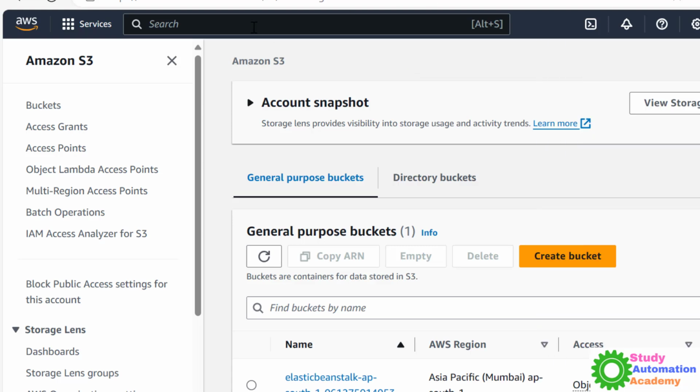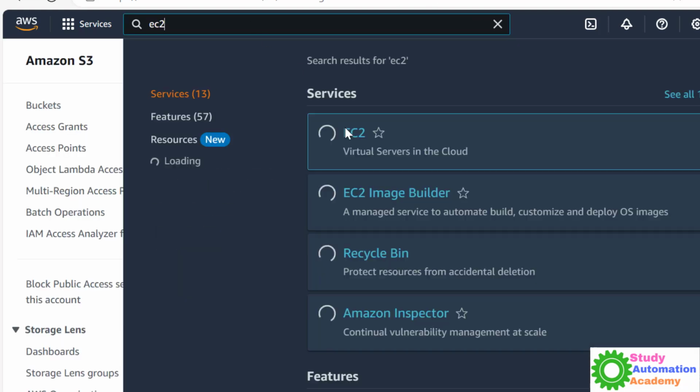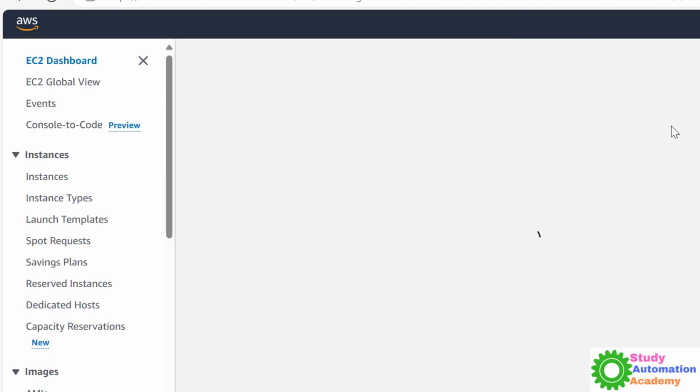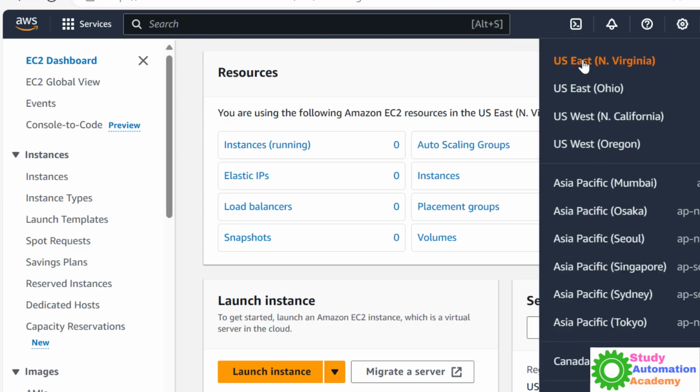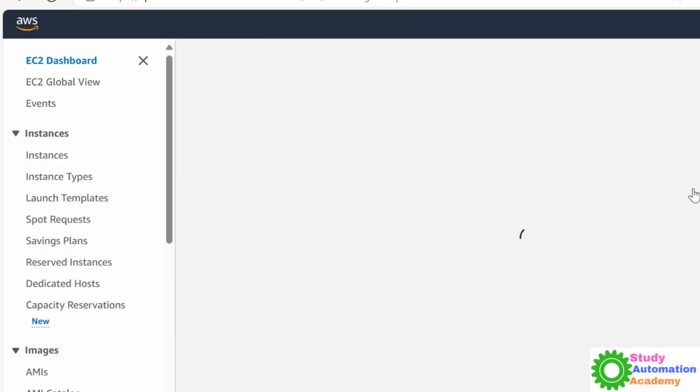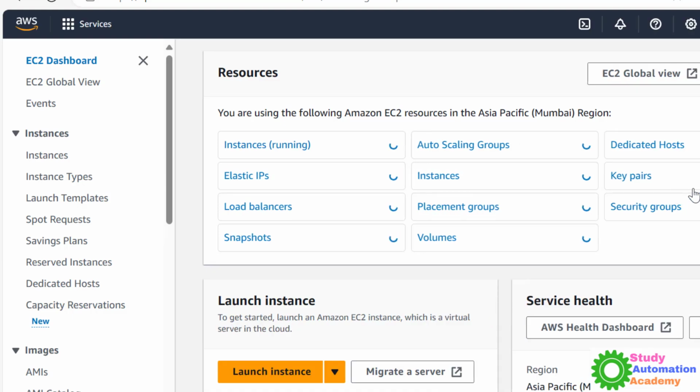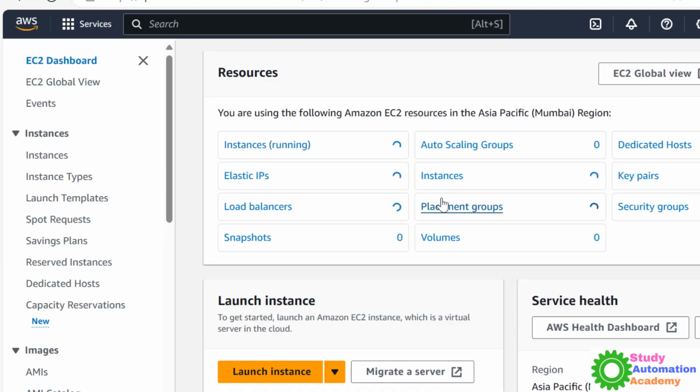But if I just go here to EC2, as soon as you go to EC2, you will see that it selected some region, right? It's saying US East 1. That means if you create a server in US East 1, and then you go to another zone, in that zone you will not be able to access that particular EC2, right? You have to create a separate machine in that zone itself.